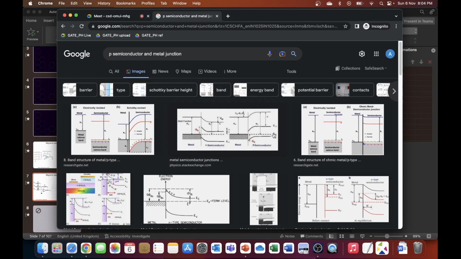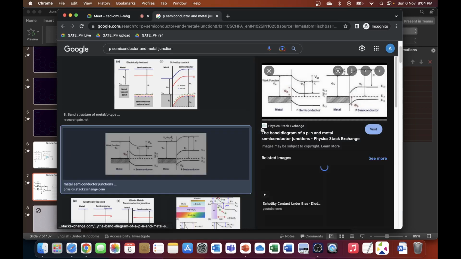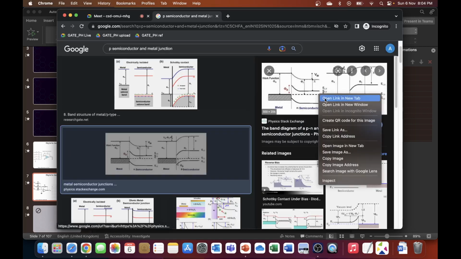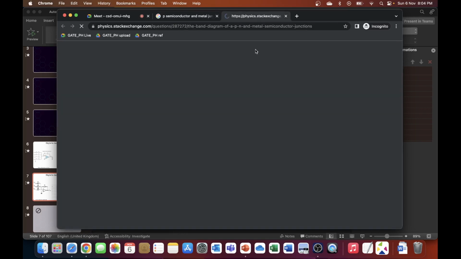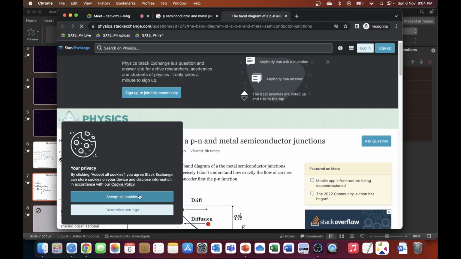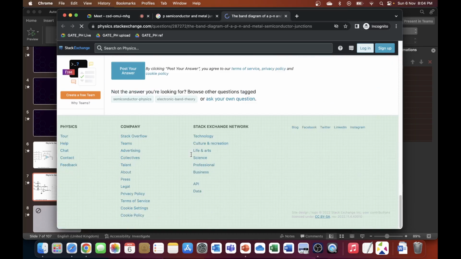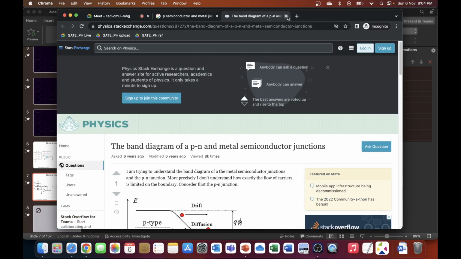So what I'll try to do, I'll try to figure out where we have. I found one figure. So let me open it and then I'll share the tab. Okay.